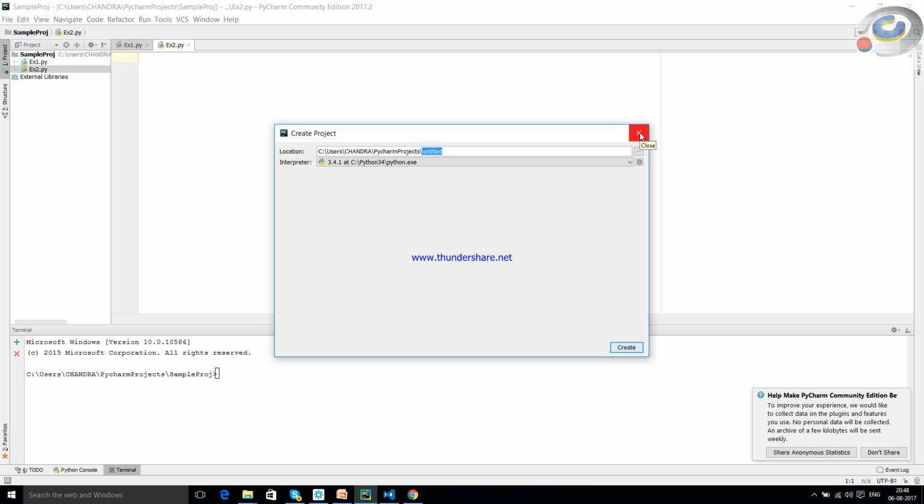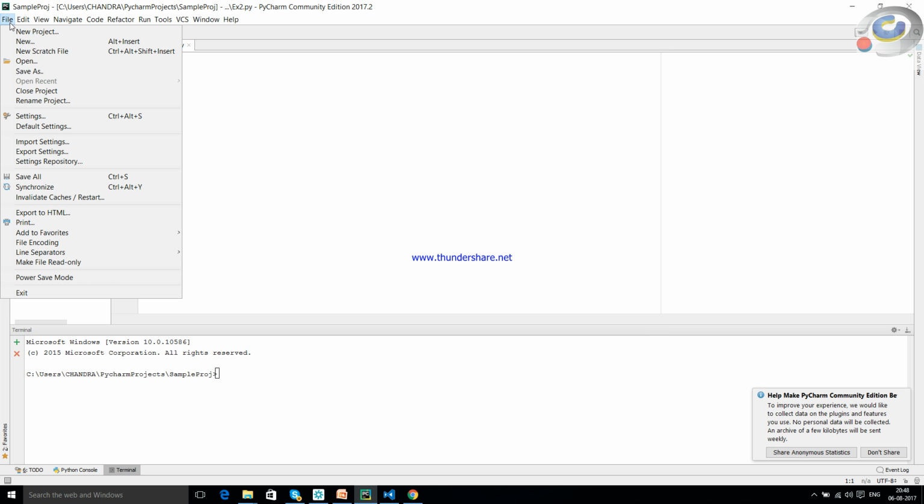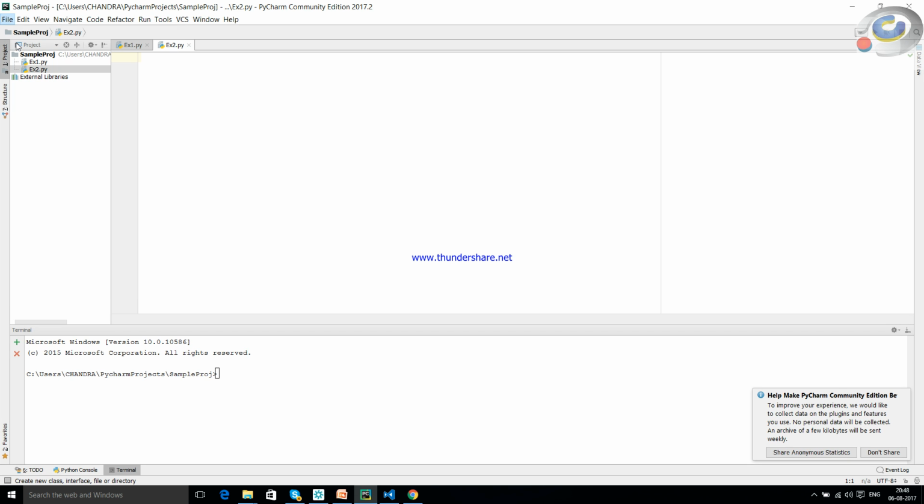Once we have this Python version, after creating a project, it's our turn to create a new Python file. Just click File, New, and then Python file. I've just selected the Python file like this. And here I've taken the file name as ex3.py. So I named it ex3.py. It's a Python file, and it automatically takes the extension .py. Now, Python, unlike other programming languages, also does have commenting.